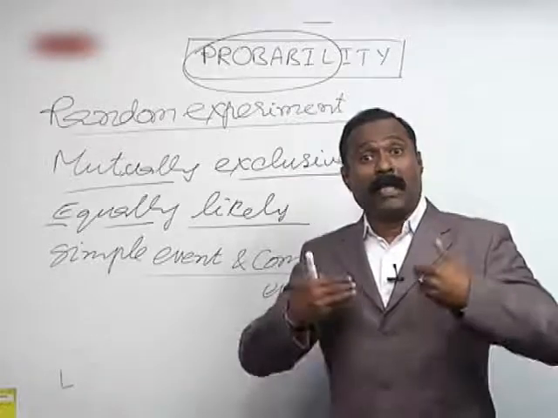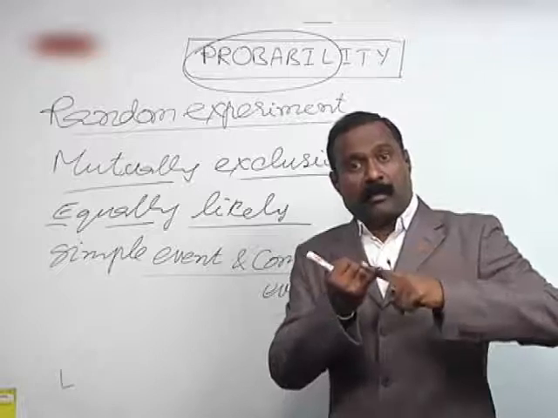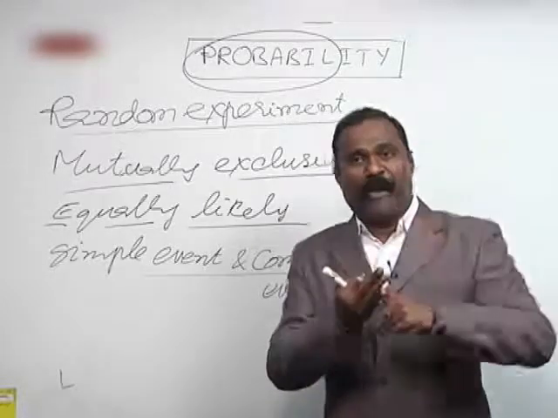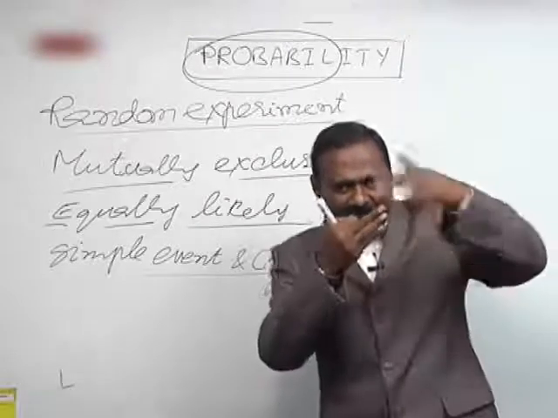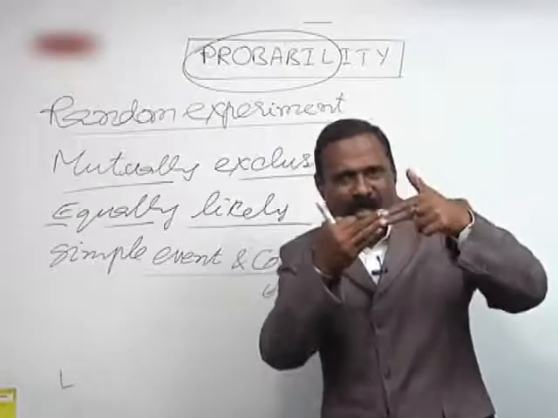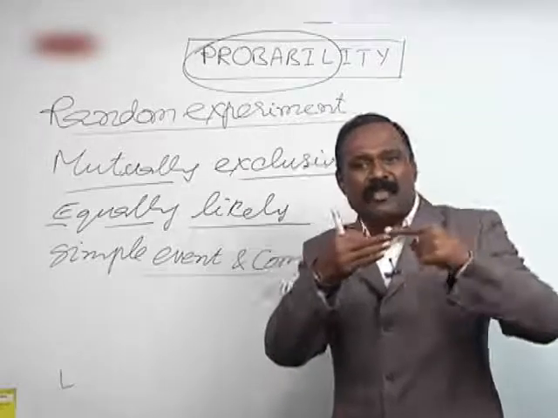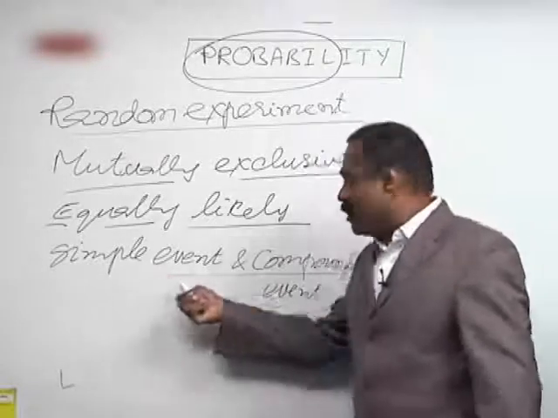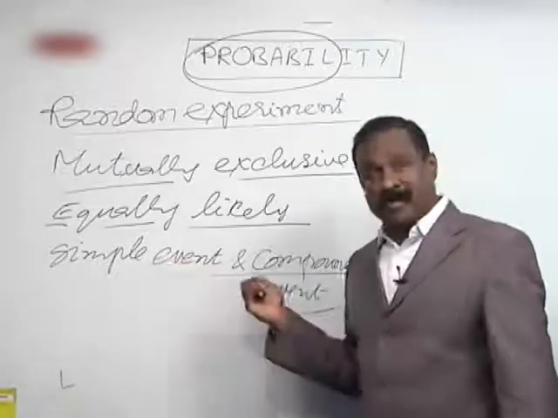Then if I need an odd number in throwing a die, I may get either 1 or 3 or 5. That means my wish, my event, is split into 3: 1 or 3 or 5. Then such an event is not a simple event, but it is a compound event.